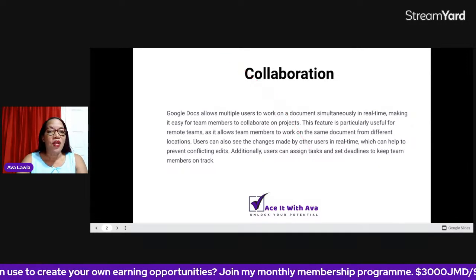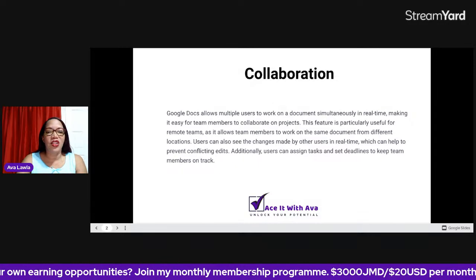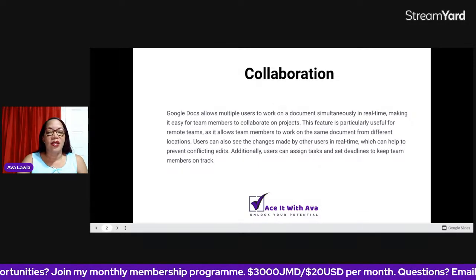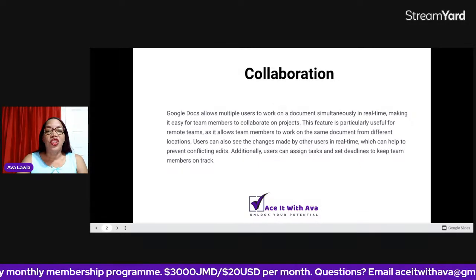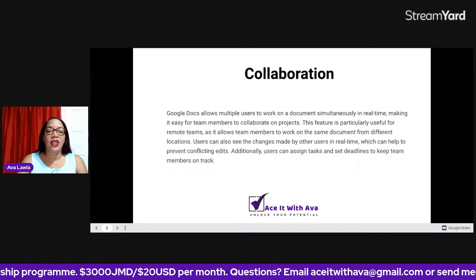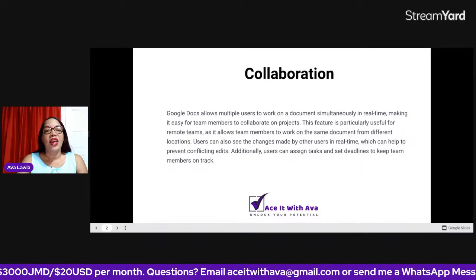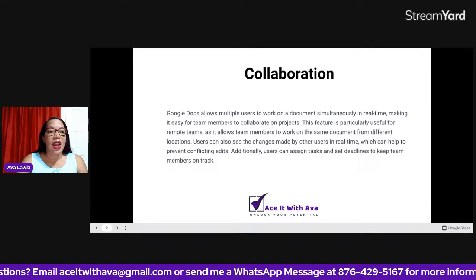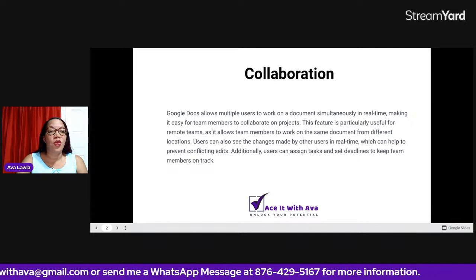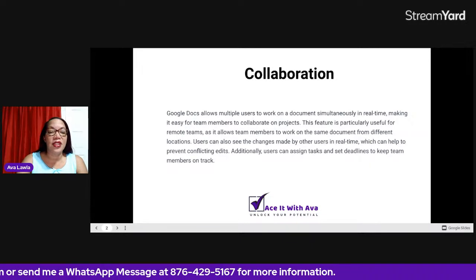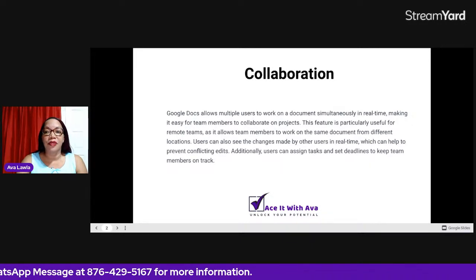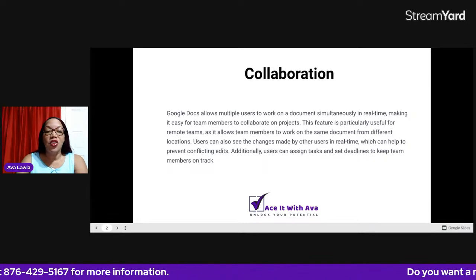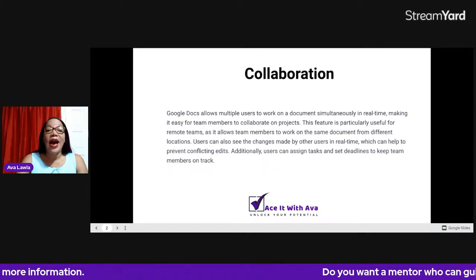So I'm coming on over here to a practice document. It's just a document that has some questions in it. So if I were to share this with my team members, how I would go about doing so is at first I have to make sure that my document is saved. So here I name it by just typing whatever name I want here on the top left, and then I go here to share.